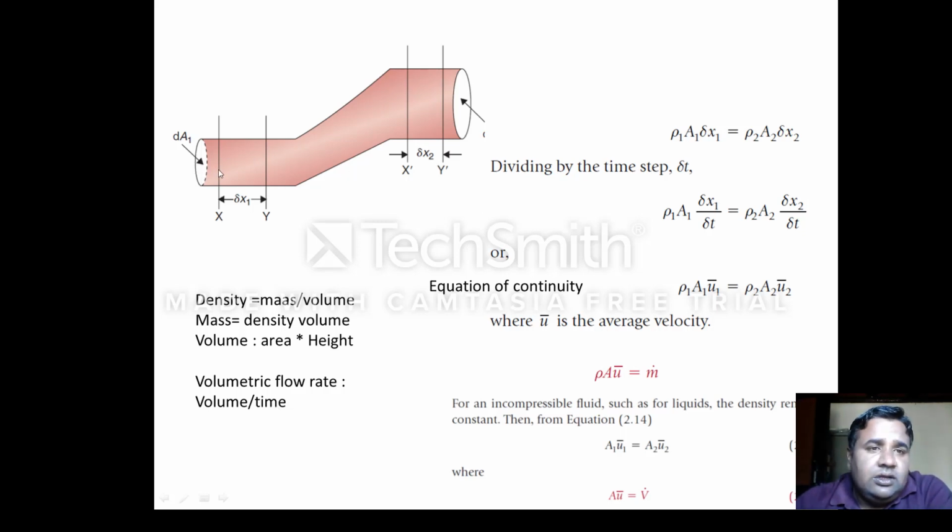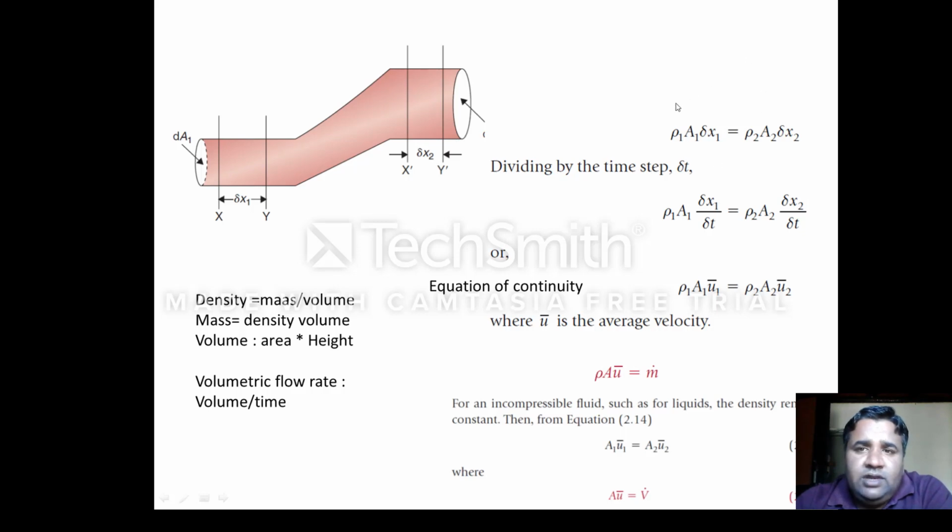So let this be a liquid coming inside, and that liquid has entered here, and it will displace the same amount of liquid. So the amount of liquid in this section will equal the amount of liquid in this section, provided the liquid that is traveling is an incompressible liquid and there is no change in volume by applying force.